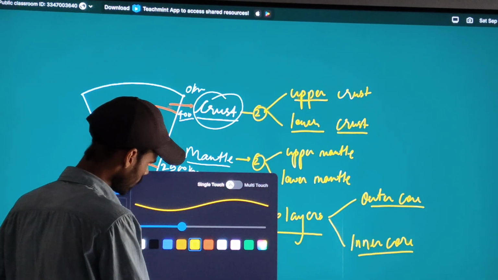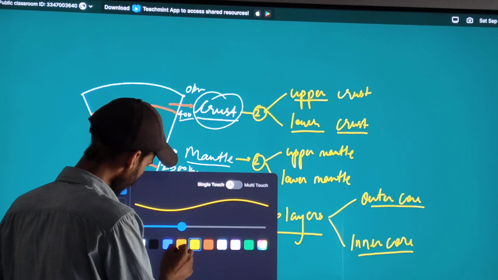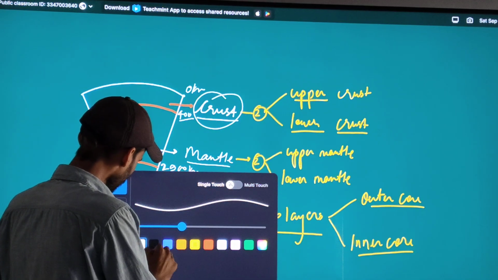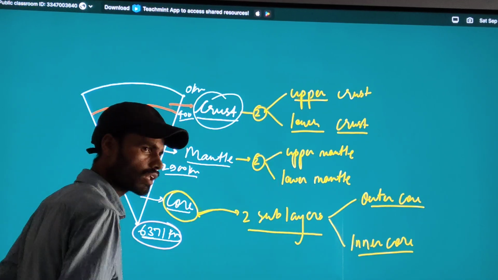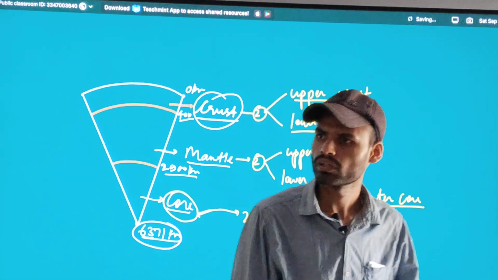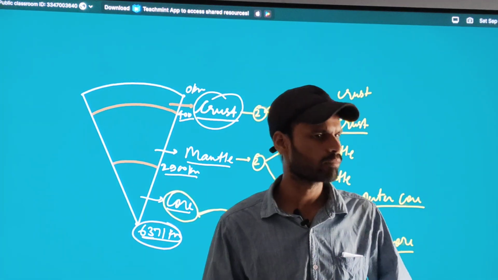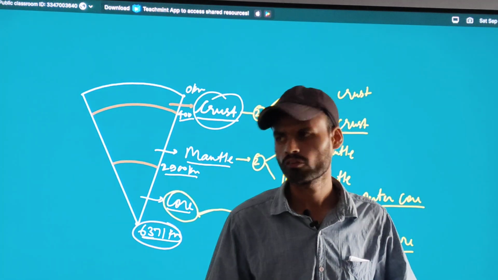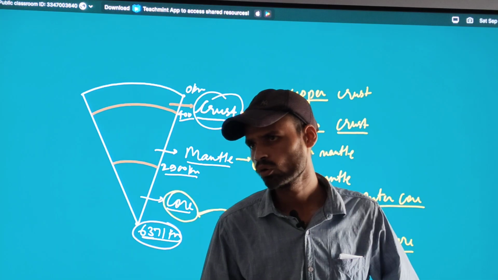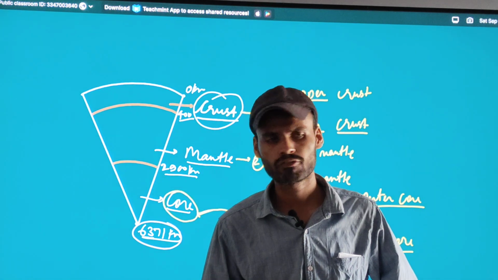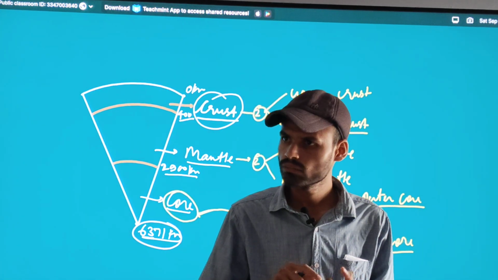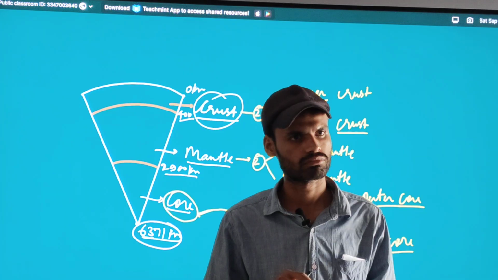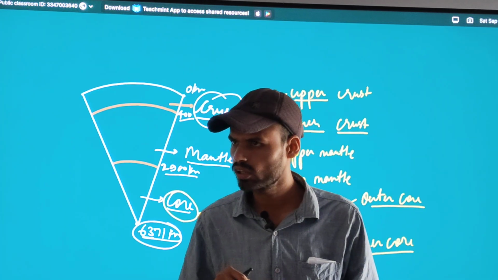Now you have studied well that there are three forms of any matter. What are these three forms? Solid, liquid and gas.